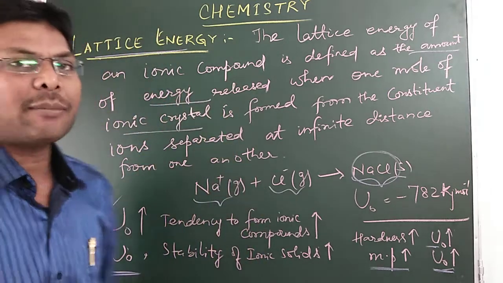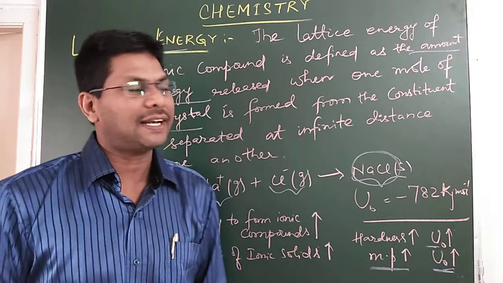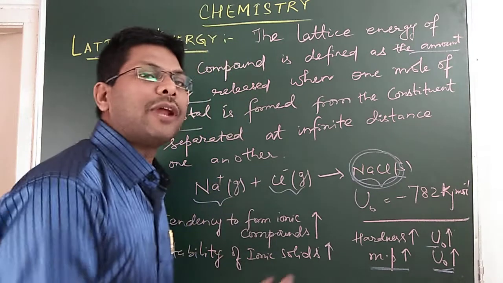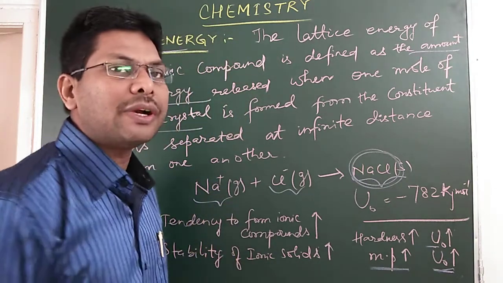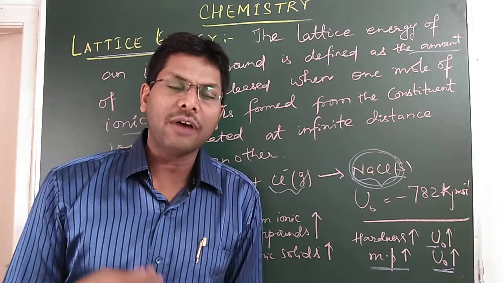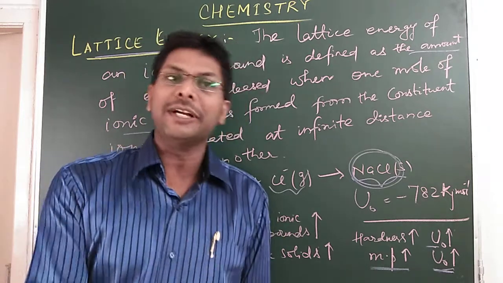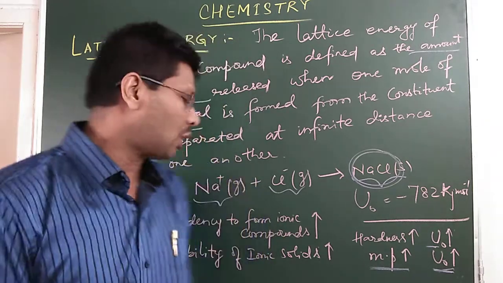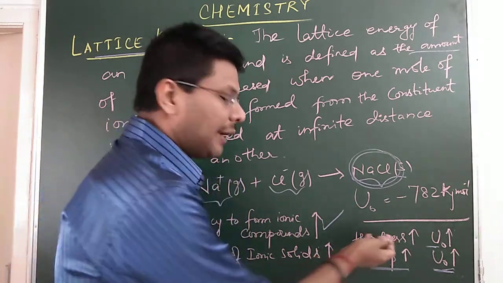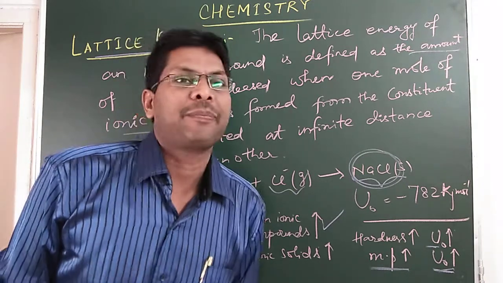So lattice energy is the amount of energy released when 1 mole of ionic solid is formed from its constituent gaseous cations and anions. If we define it in another way, then it is the amount of energy required to break 1 mole of ionic solid into its constituent gaseous cations and anions. The higher the lattice energy, the more will be the stability of the ionic solid, and the lesser will be its solubility in water. And more will be the tendency of an ionic solid to get formed. And hardness and melting point will increase if lattice energy increases.